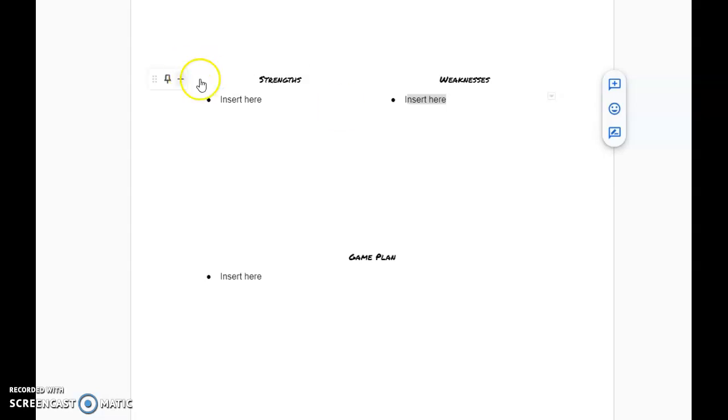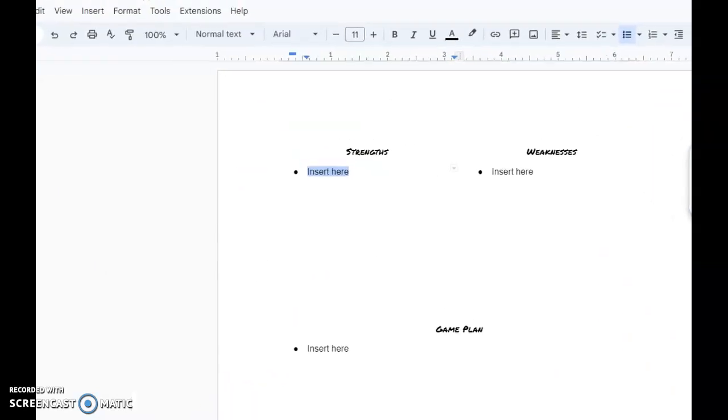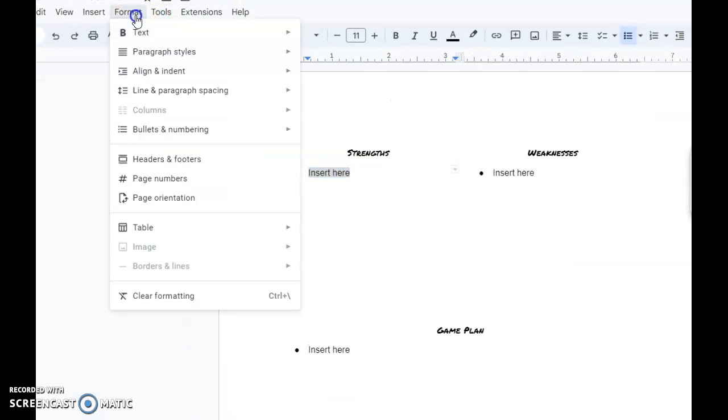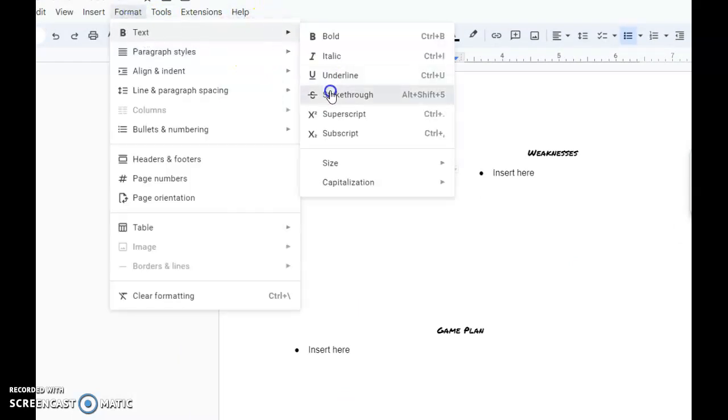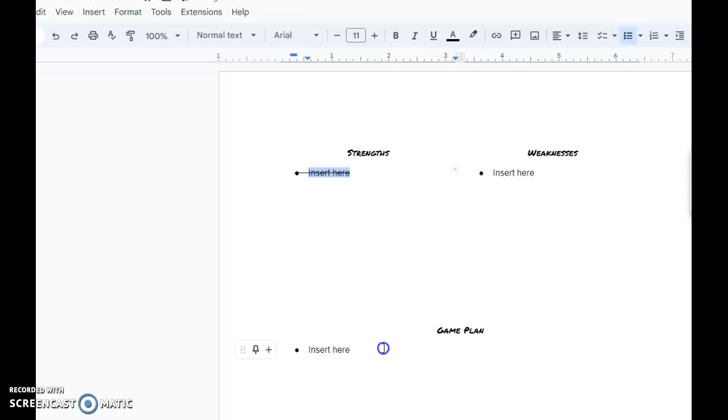What I want you to do is add to your strengths and weaknesses. You can move stuff around as well, okay? I'll give you a hint. If you're going to say, oh, I thought this was a strength and it's really not, what you can do is highlight the strength, and then head up to Format, Text, and go to Strike Through. So it'll show that you've removed it from your strengths list.